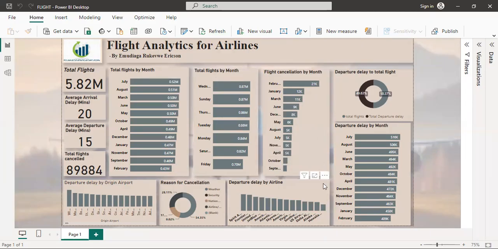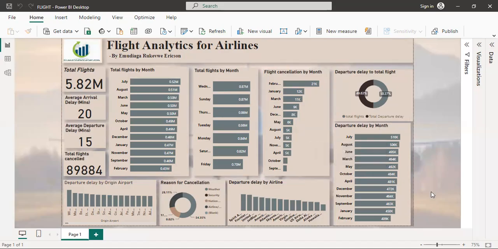On total cancellations, we noticed that from total flights by month, February had the least number of flights, and February also had the most flights cancelled in the year 2015. January had the second highest cancellation by month, while September appears to be the month where the fewest flights were cancelled.